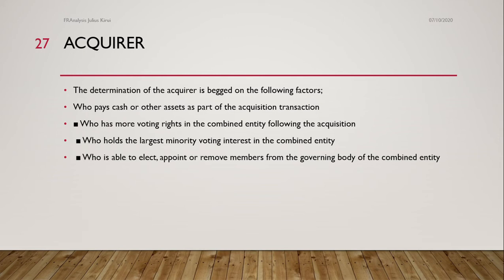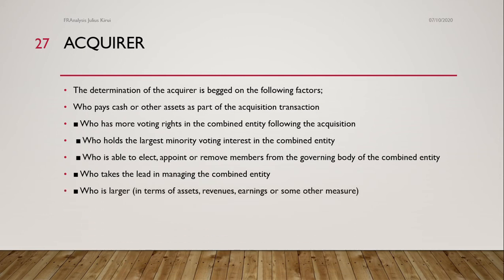So the acquirer is a person who can elect, appoint, or remove a member from the governing body of the combined entity. Then who takes the lead in managing the combined entity? That is an acquirer. So the acquirer is somebody who has full control of the operation of the acquisition processes.